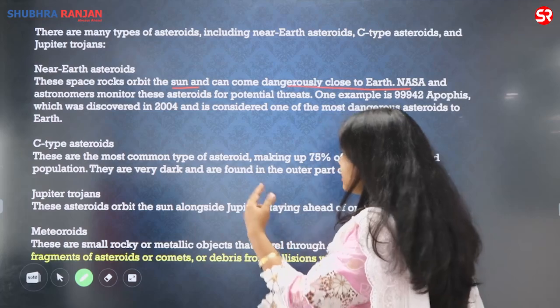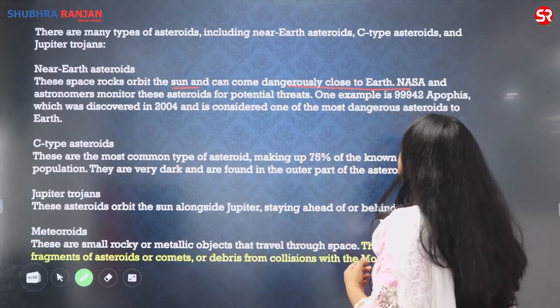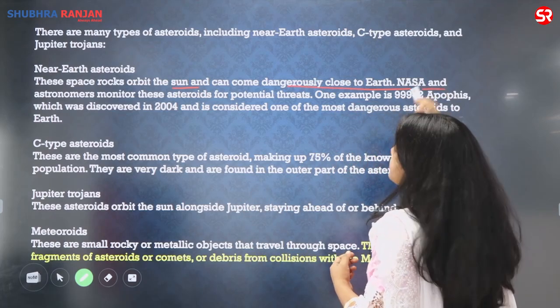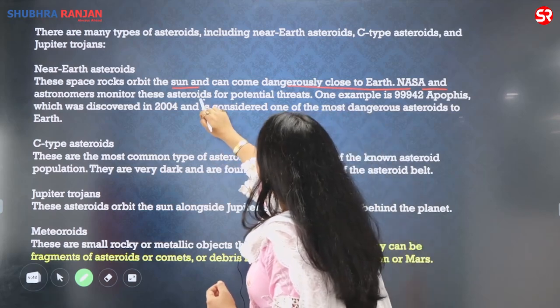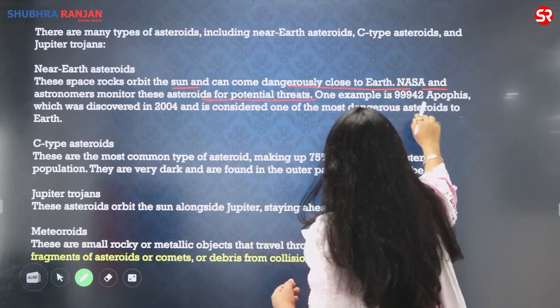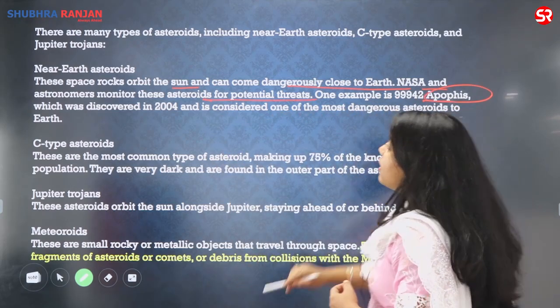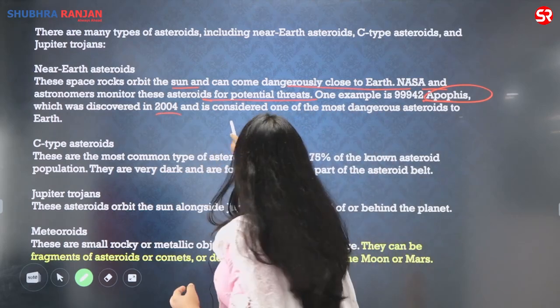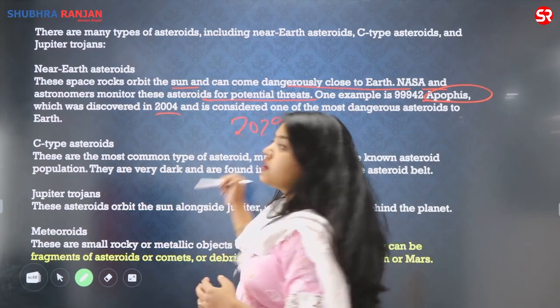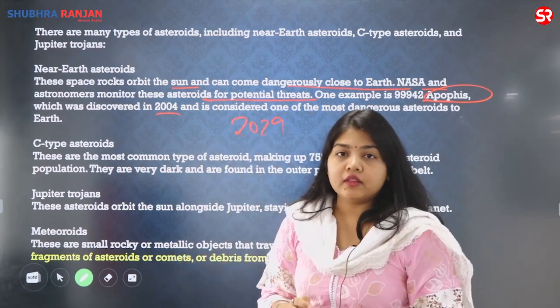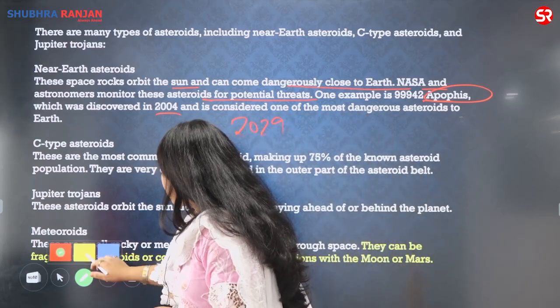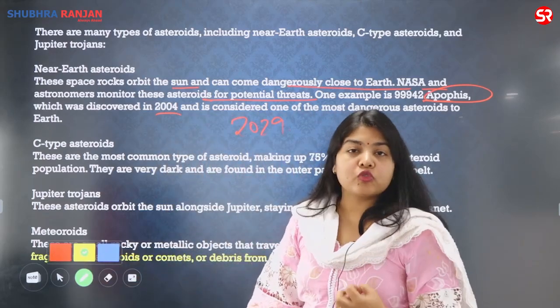In the conclusion, for example, I'll be mentioning an asteroid for that. NASA and astronomers monitor these asteroids for potential threat, that is Apophis. Apophis was discovered in 2004. In 2029, again it is going to come very, very close to Earth. So it is one such asteroid which has come dangerously close to the Earth.